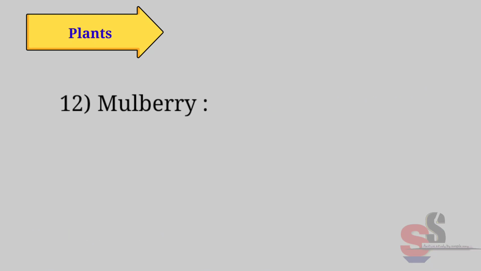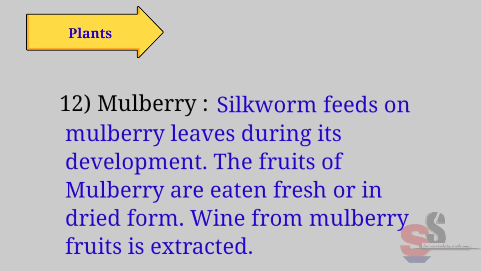Twelfth, mulberry. Silkworm feeds on mulberry leaves during its development. The fruits of mulberry are eaten fresh or in dried form.